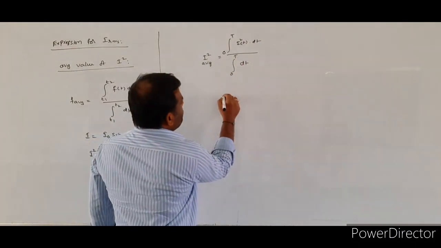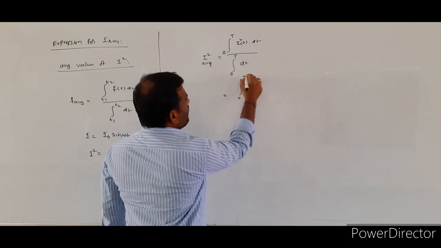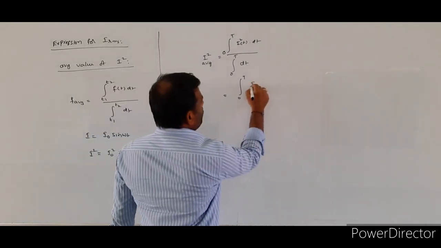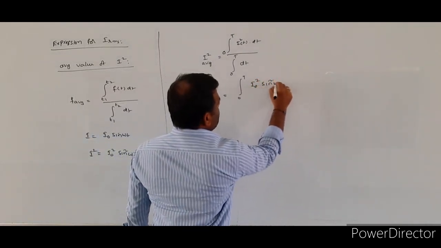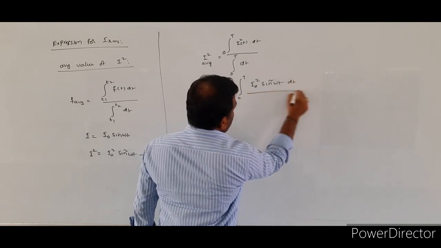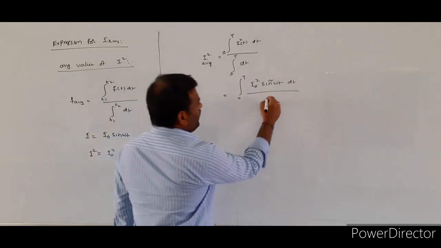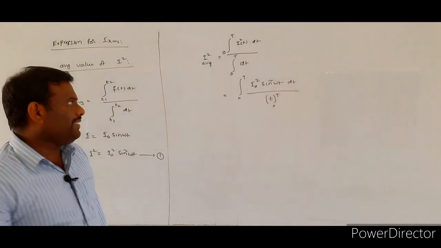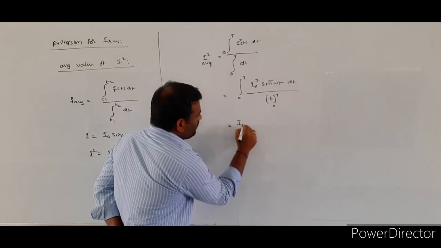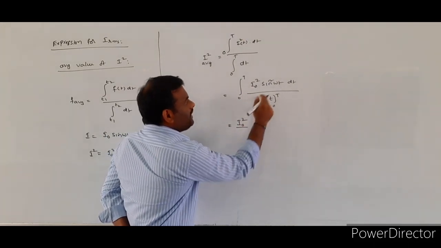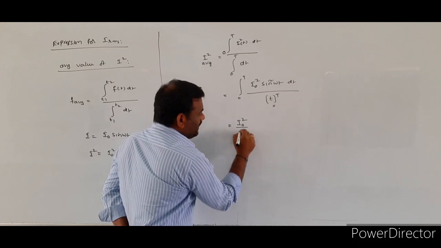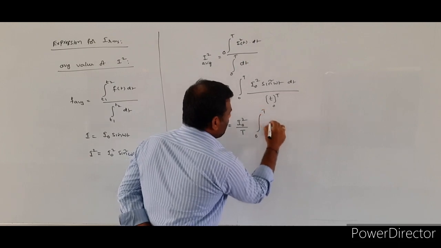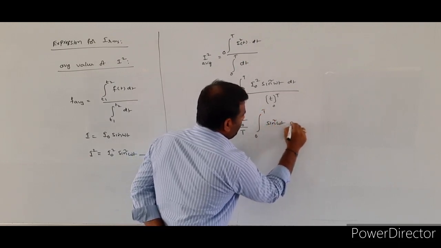So we substitute the values here. Integral 0 to capital T, I square value is equal to what? I naught square into sin square omega t dt, divided by integral dt, whose value is equal to small t, limits from 0 to capital T. Here the I naught square term is a constant. If you substitute the limits, you get capital T. So we have I naught square by T, integral 0 to capital T sin square omega t dt.